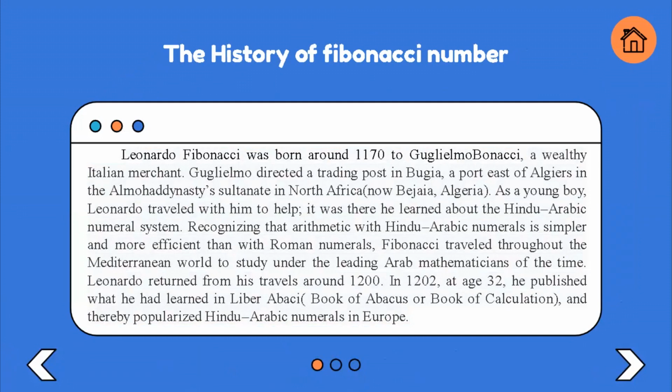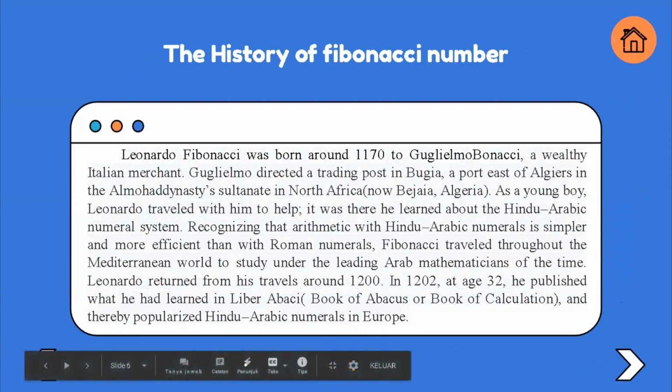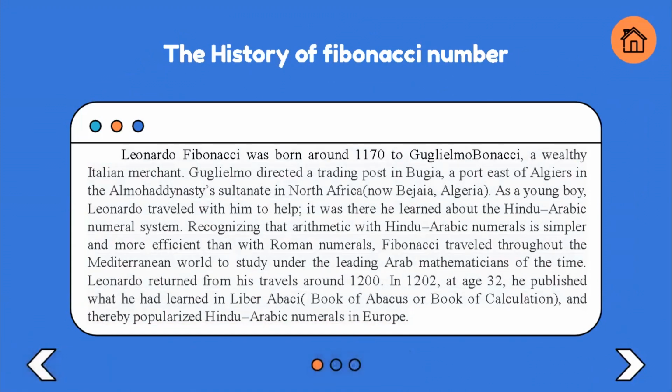Leonardo Fibonacci was born around 1170 to Guglielmo Bonacci, a wealthy Italian merchant. Guglielmo directed a trading post in Bugia, a port in the Almohad dynasty's territory in North Africa, now Bejaia, Algeria.